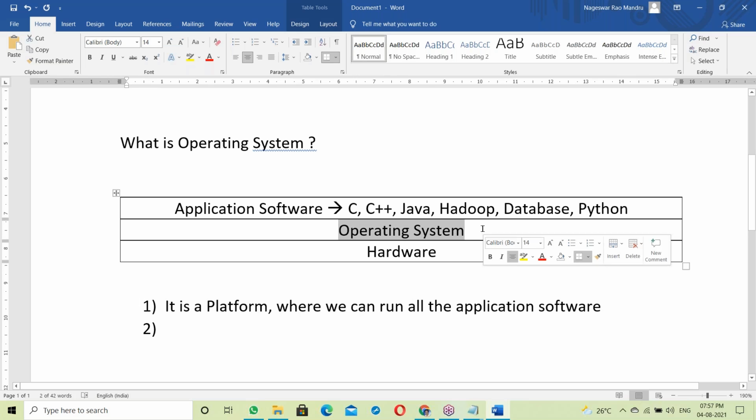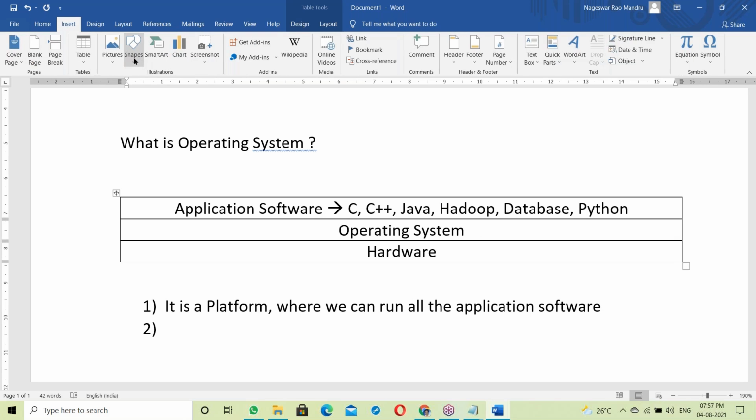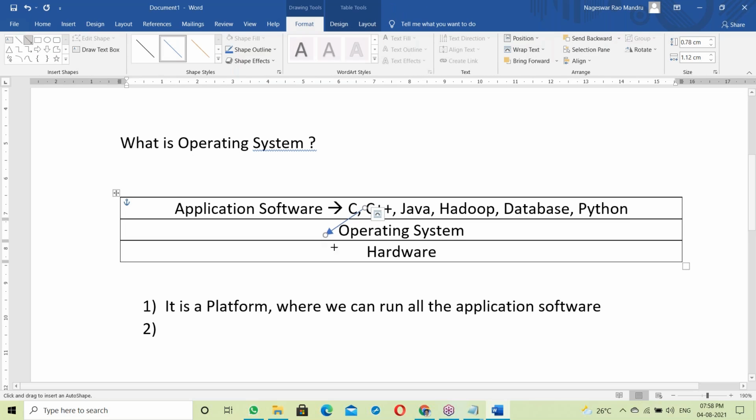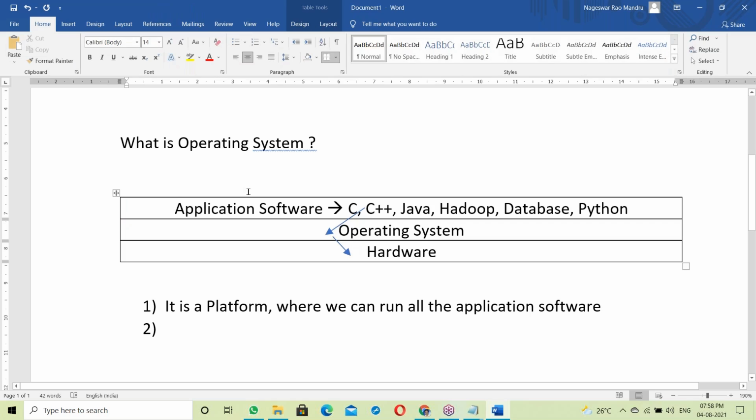Not only a platform here. Suppose a C program generates some output or a Java program generates some output. The output of all the programs is first delivered to the OS. After being delivered to the OS, it is finally transported to the output device. So the output of all the programs is transferred to the output device through the OS.